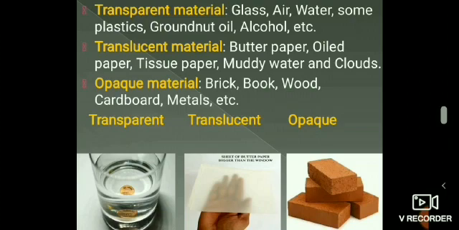We can't tell what is kept in a wooden box, a cardboard carton or a metal container, because all these objects are made of opaque material. We can also not see behind a wall because it is made of opaque material called bricks. If we keep anything in a glass container, we can see through it clearly. If we keep anything in a metal container, we can't see what is inside. So, glass is a transparent material and metal is an opaque material.